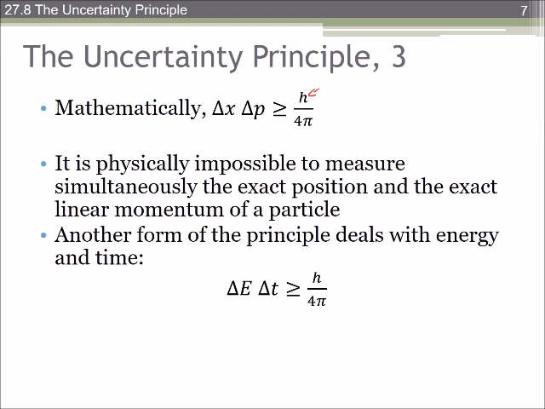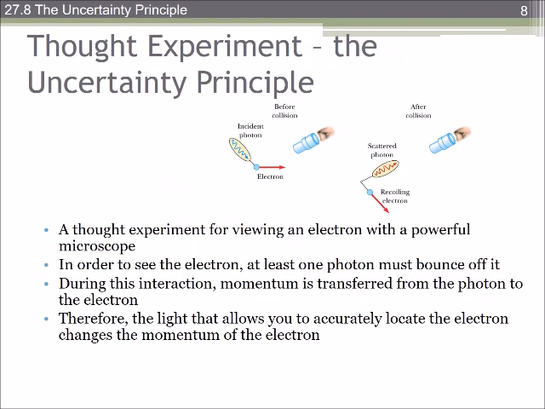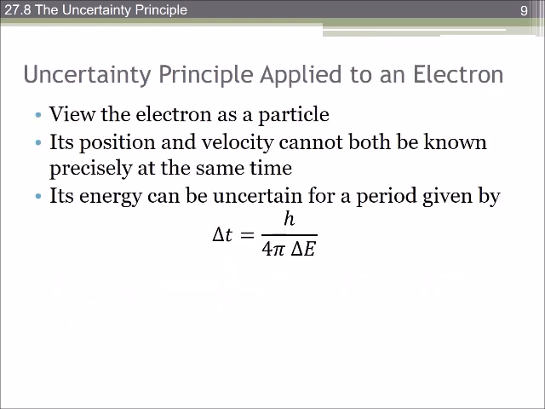Another form of this principle deals with energy and time, where we can transform the equation. So what does that mean? In order to observe an electron, we have to bounce a photon off of it. In bouncing that photon off of it, we've interacted with it and changed it somehow. So we can't simultaneously know for sure its speed and position at the same time.